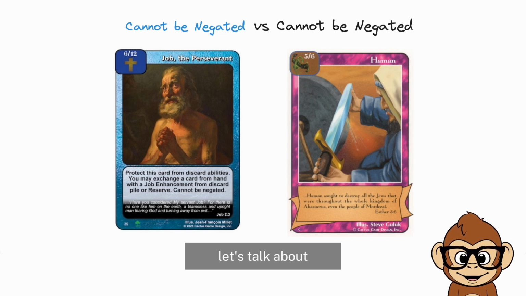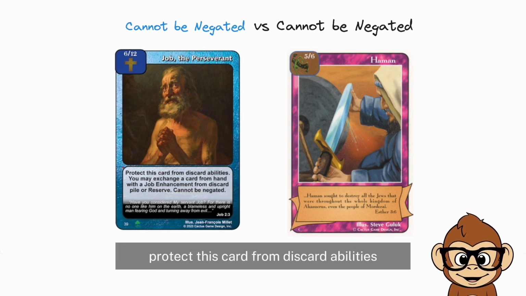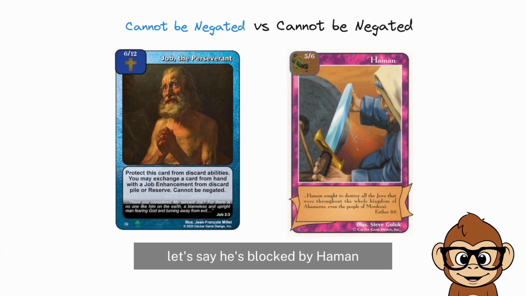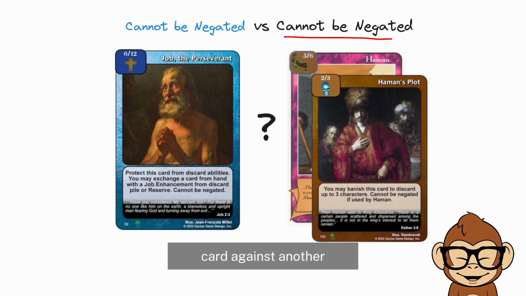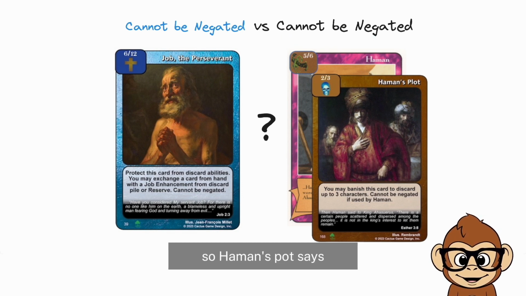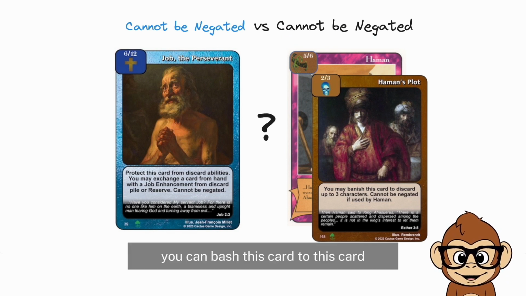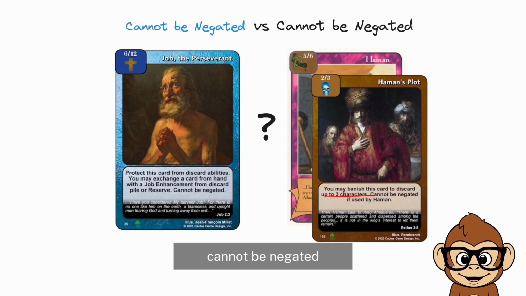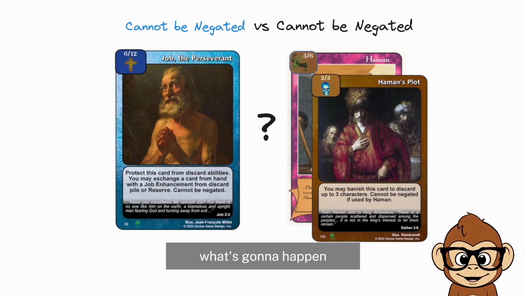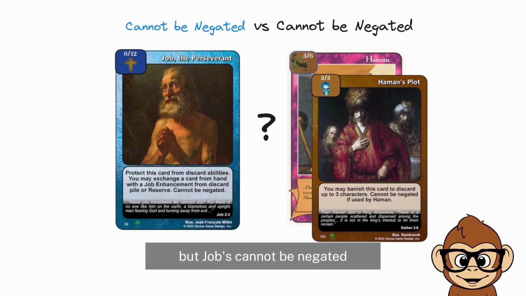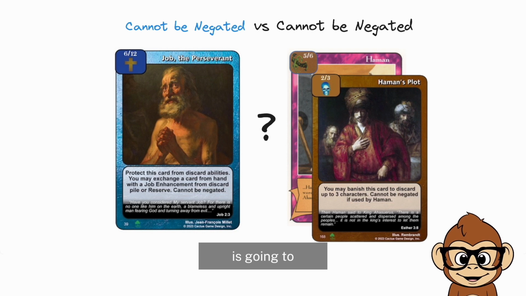All right, let's talk about cannot be negated. We have a card here, Job, cannot be negated. Protect this card from discard abilities. Let's say he's blocked by a Haman. What's going to happen if you bash a cannot be negated card against another cannot be negated card? So Haman's Plot says you can banish this card to discard up to 3 characters, cannot be negated if used by Haman. So we have a cannot be negated ability here and a cannot be negated here. What's going to happen? It might be a little bit confusing, but Job's cannot be negated is going to protect him from Haman's Plot.